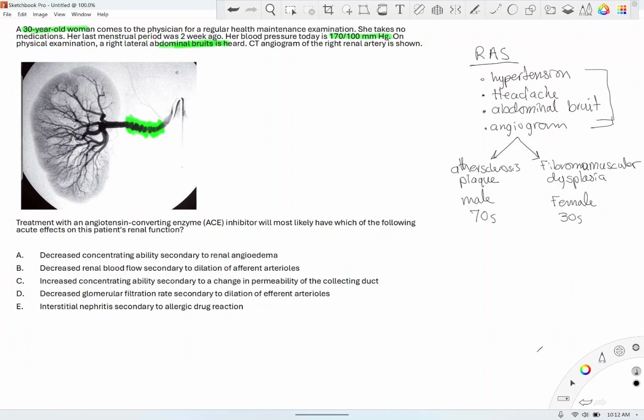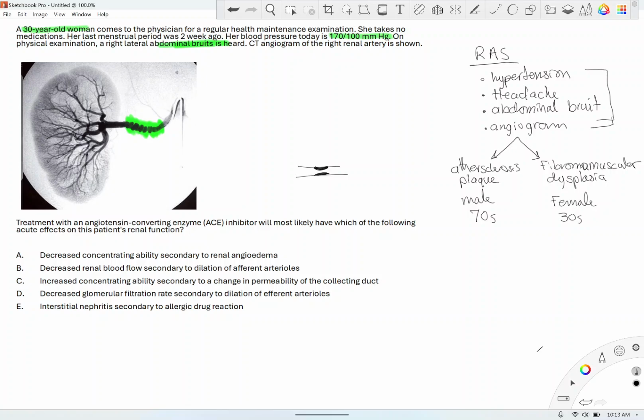The angiogram for renal artery stenosis that is due to atherosclerosis will show a blood vessel. So let's say this is the renal artery. Everything will be bright, and then it will have this narrow part like this. We just have one area that will show stenosis. Not in this case. Here we have stenosis and dilation, like a constriction and then dilation. So that's in this case.